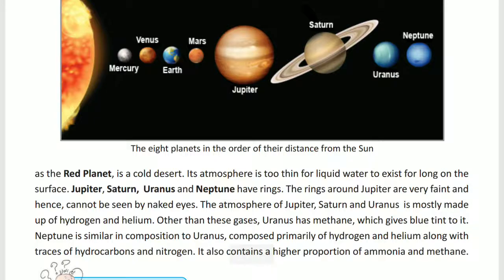Now Neptune is similar in composition to Uranus. Neptune क्या है? Just similar in composition to Uranus. And you can see Neptune also looks blue, and it is composed primarily of hydrogen and helium along with traces of hydrocarbons and nitrogen. Uranus and Neptune also contain a higher proportion of ammonia and methane.